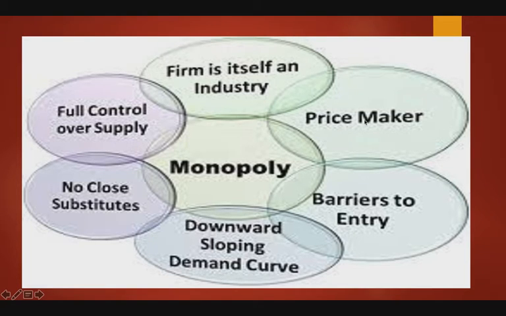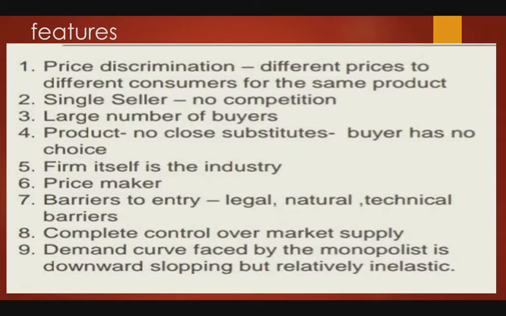These are the features of monopoly. Then single seller, large number of buyers, no close substitute, price maker, firm itself is the industry, barriers to entry, complete control over the market supply, price discrimination, and the demand curve faced by the monopolist is downward sloping, which is relatively inelastic. So these are the features of monopoly.